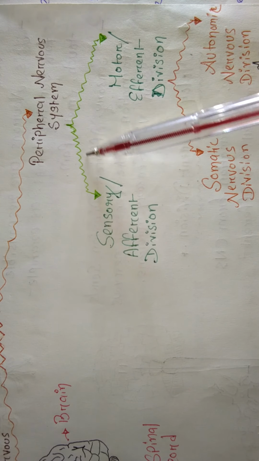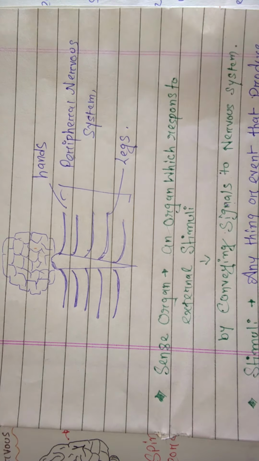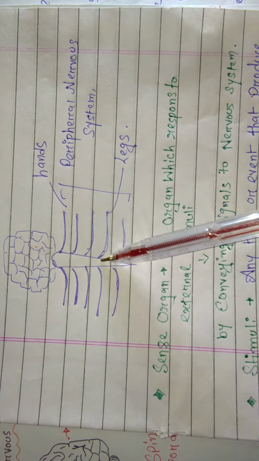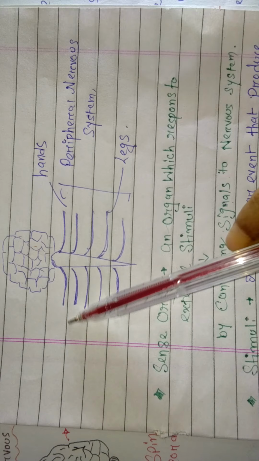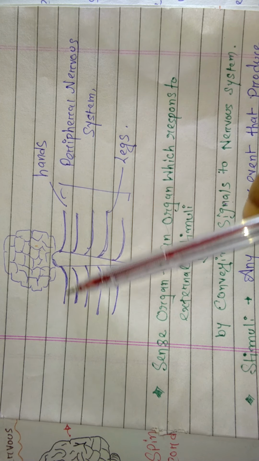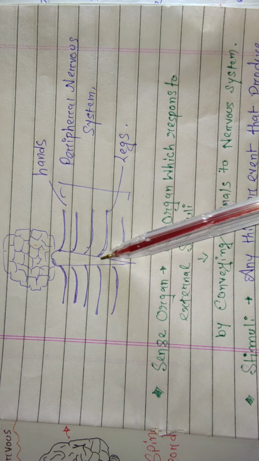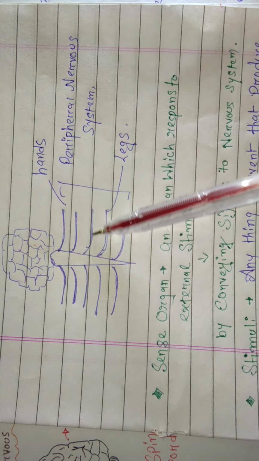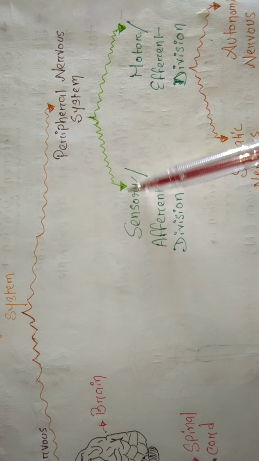So the peripheral nervous system is basically divided into two parts. I will show you the peripheral nervous system diagram. These are the nerves from the hands and legs and the lateral side parts of our body. So these are the peripheral nervous system, and this is the central nervous system. This is the central and this is the peripheral. I hope it's clear.